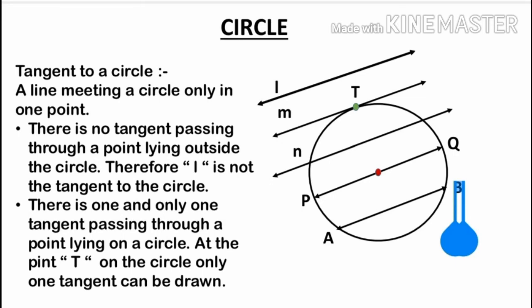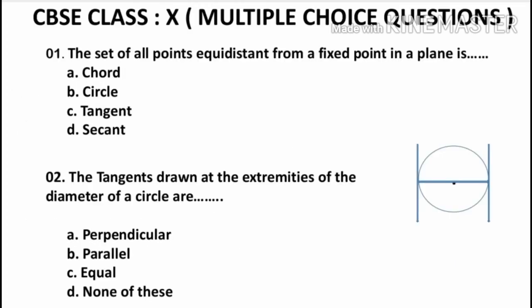Now we start multiple choice questions. First question is, the set of all points equidistant from a fixed point in a plane is chord, circle, tangent or secant. Out of these four, which one is correct? This is the definition of a circle. The set of all points equidistant from a fixed point in a plane is a circle, so the correct answer of this question is circle.